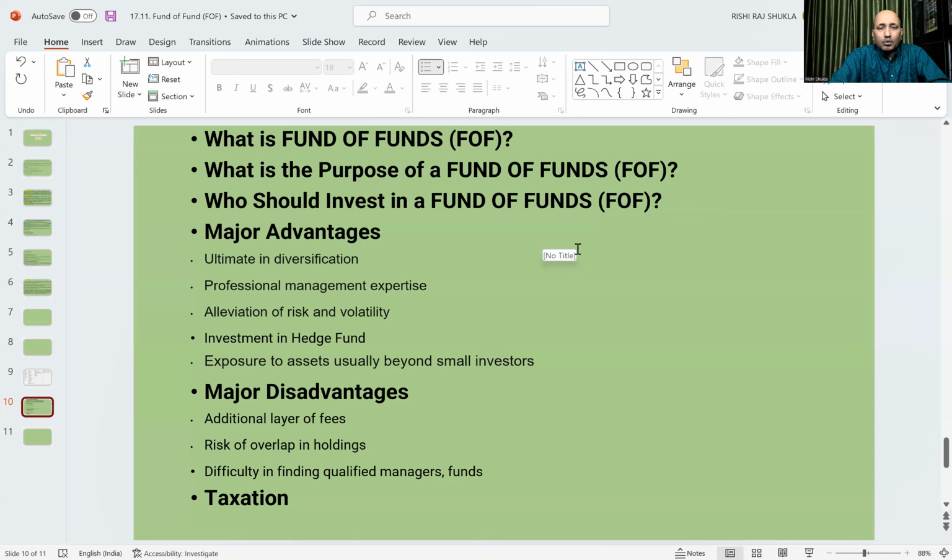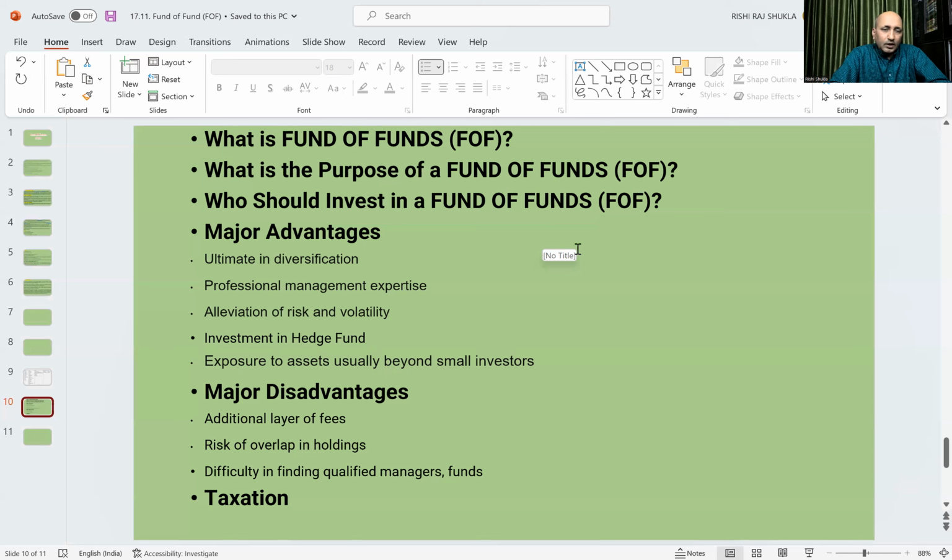Second thing, risk of overlap in holdings. They are investing in so many schemes, and each scheme will have certain holdings. It cannot be ascertained that there is no overlap. So overlapping will reduce diversification. The chances of overlapping are there, much more.